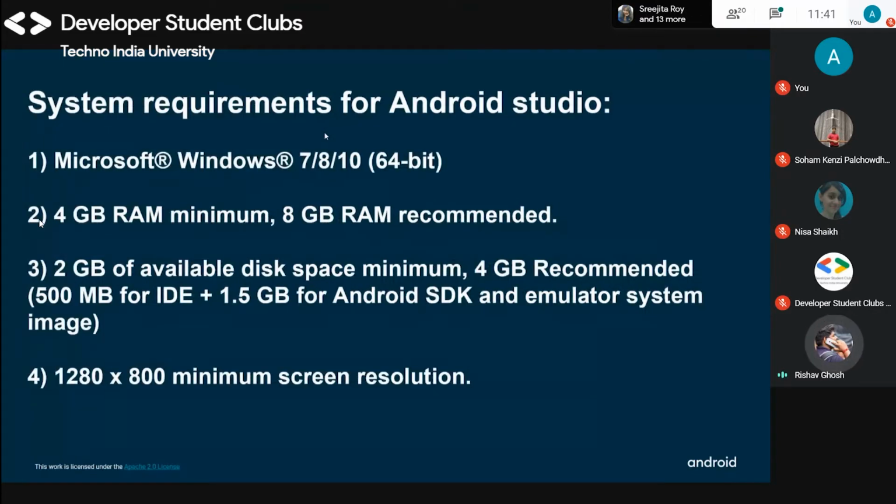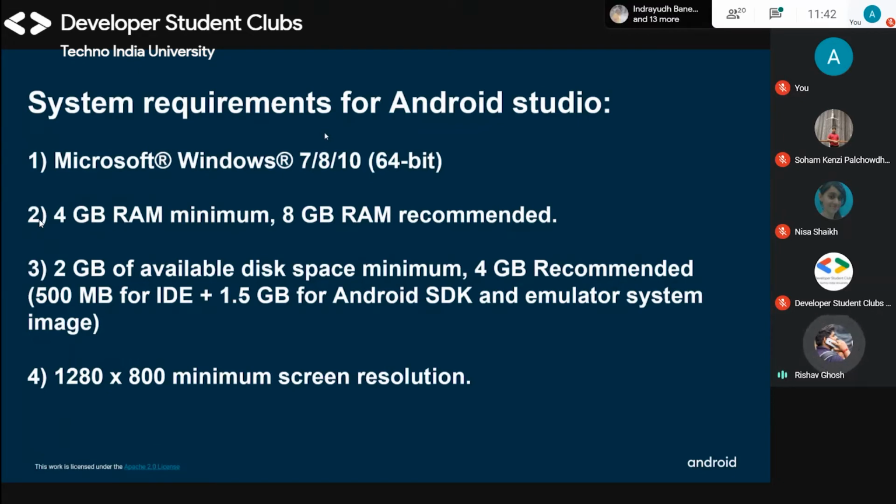So what are the system requirements for Android Studio? You need Microsoft Windows 7, 8, or 10, 64-bit. You need a minimum of 4 GB RAM. If you have 4 GB RAM, you can still work with Android Studio, but it will hang your machine. So we recommend 8 GB RAM, and 2 GB of available disk space minimum, 4 GB recommended.